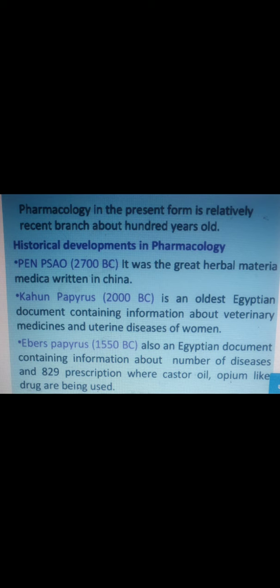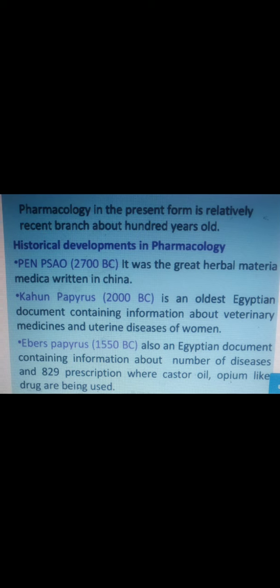It was studied in BC times. The documents describe how to prevent disease and which drug to use, and some were accidental inventions. All the drugs were written down systematically in the history of that age.